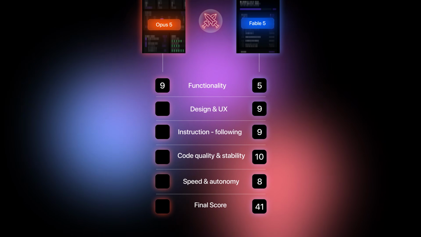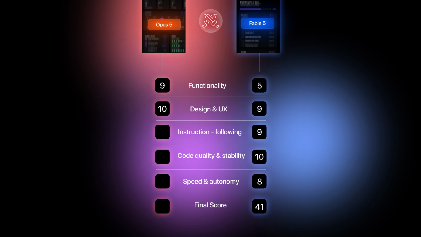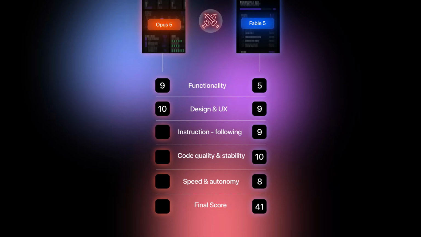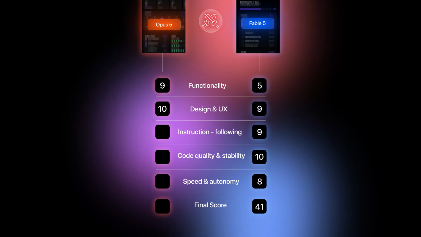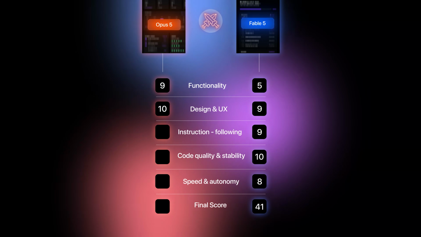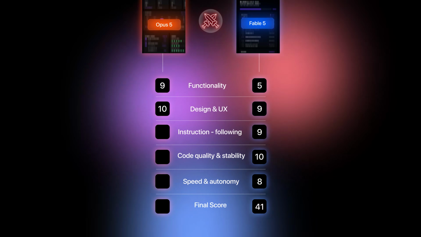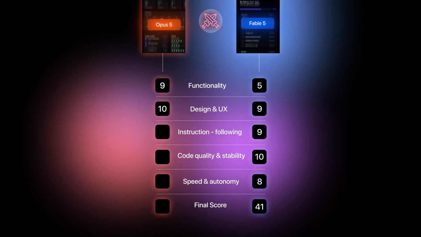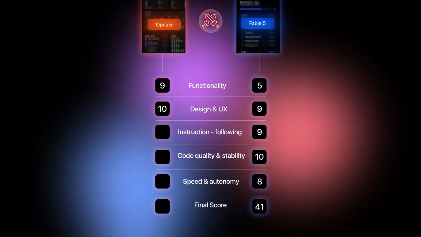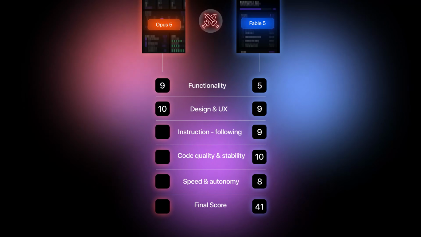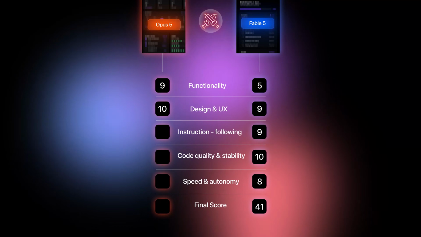Now for the design and user experience, I would give it a 10 out of 10. Even before using Mobbin, I already preferred Opus 5's design over Fable's because it felt cleaner and more modern. After the Mobbin redesign, it improved even more. The colors were softer, the dark mode felt more premium, and the navigation was organized into proper sections. It also didn't overuse the purple tone as much as Fable did.